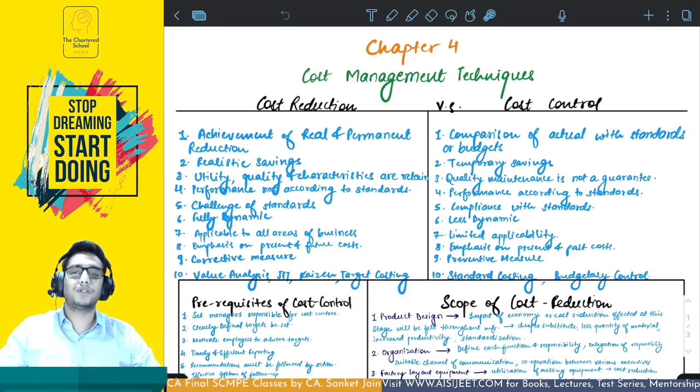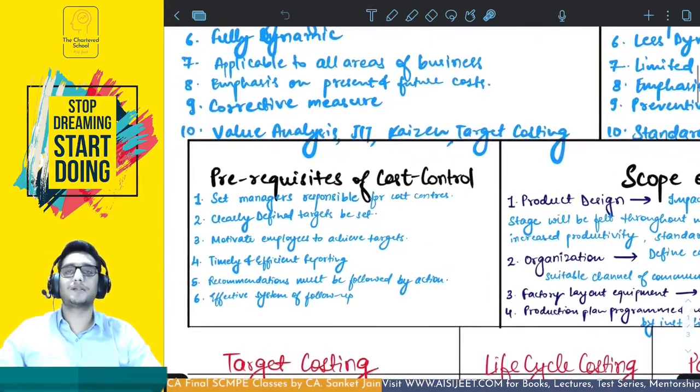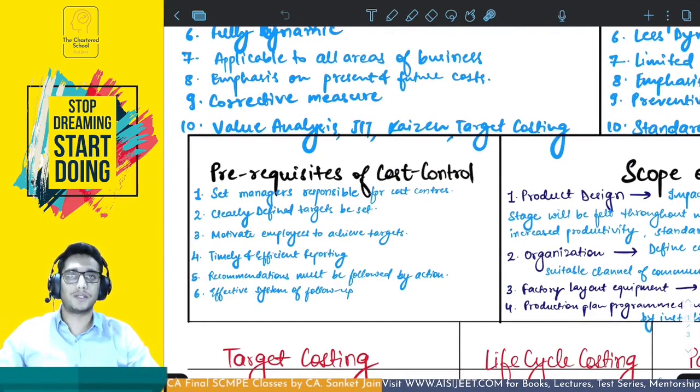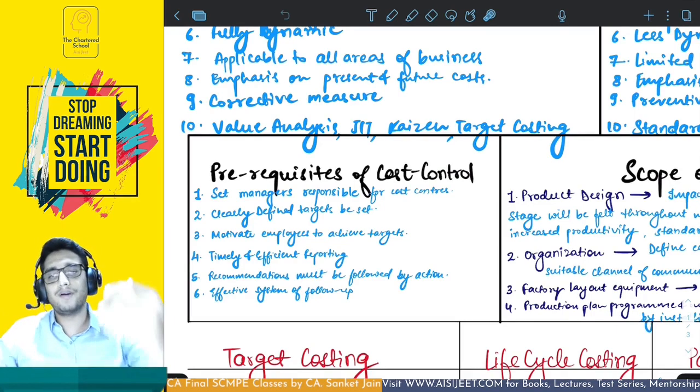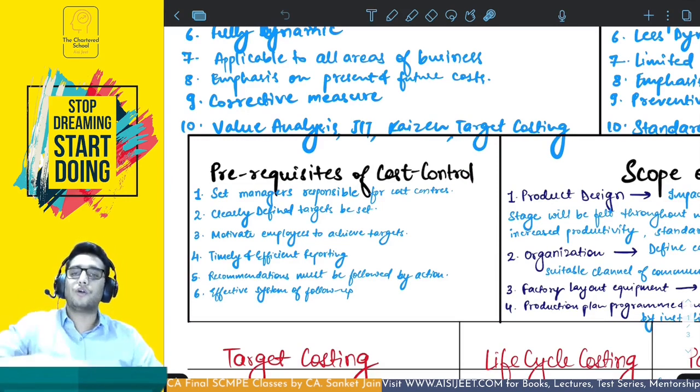There are certain prerequisites of cost control. One is that first of all you have to set the responsibilities. You have to delegate the responsibility, and select the manager who's responsible for the cost center. Once you have done that, you have to establish a standard, so clearly define the target that is to be set. Once you have defined the target that the manager is required to achieve, you have to motivate the employees and the managers to achieve these targets. Then once they start working, there should be timely and efficient reporting, and it should be followed with action.